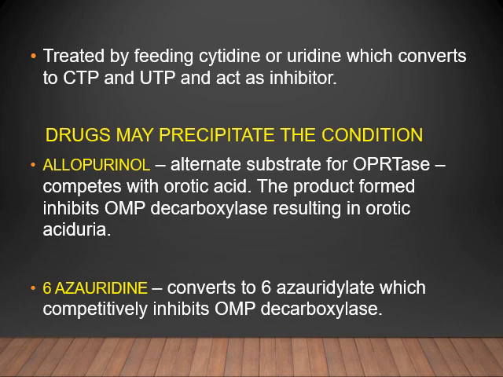The product formed inhibits OMP decarboxylase, resulting in orotic aciduria. That is the mechanism of action of allopurinol, which can aggravate orotic aciduria. Second, 6-azauridine. This drug converts to 6-azauridylate, which competitively inhibits OMP decarboxylase.